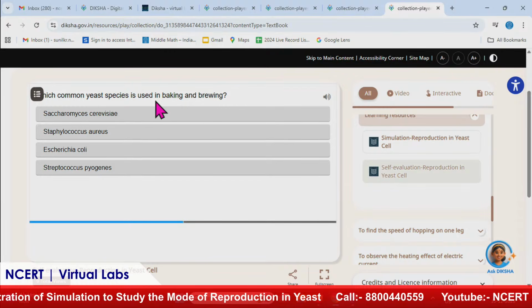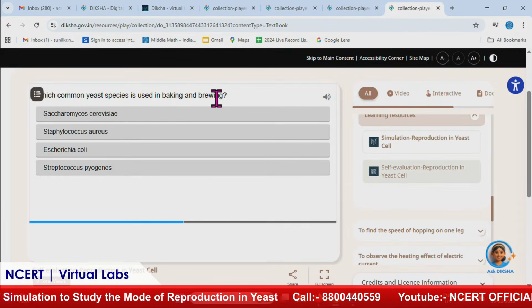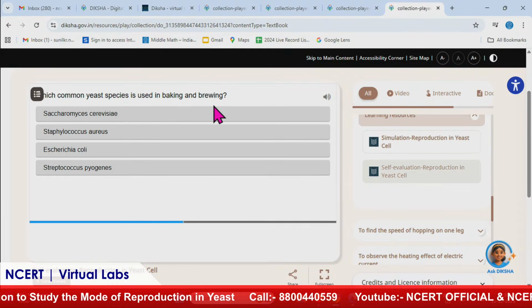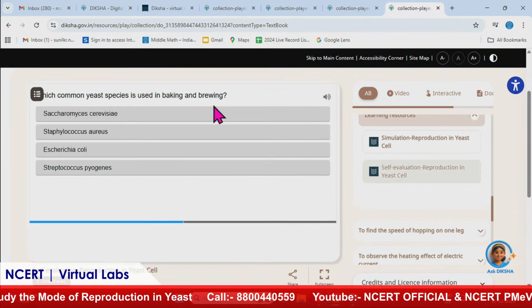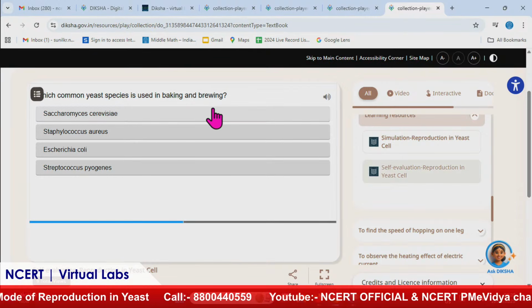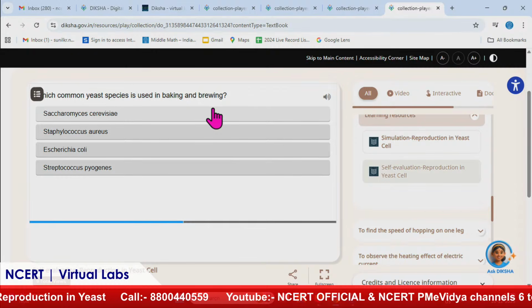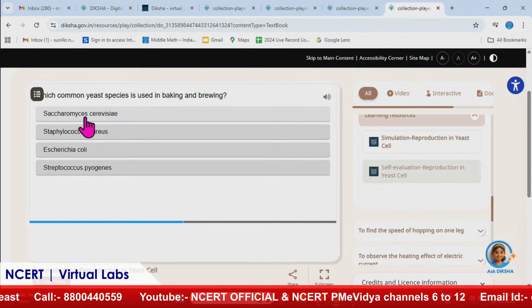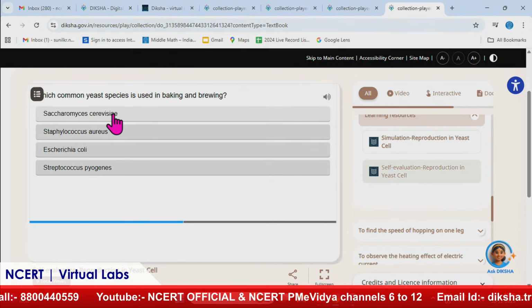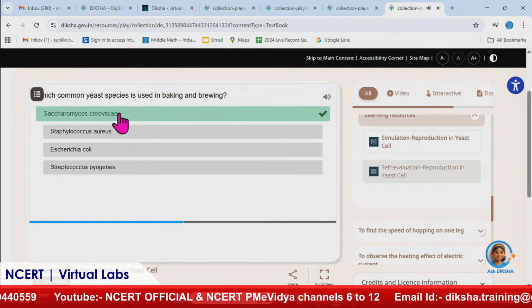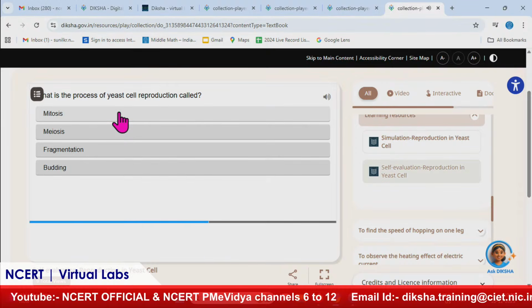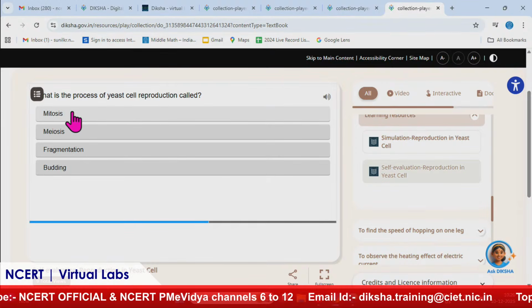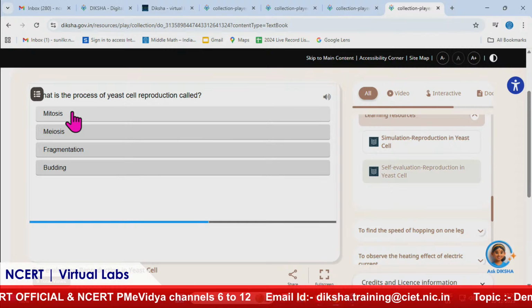Which common yeast species is used in baking and brewing? We were talking about baking like bread. In brewing also it is used. So the hard drinks which are produced, the alcohols which are produced, in that also yeast is utilized, and the one which is commonly used is the first one, that is Saccharomyces cerevisiae. Oh, it's common for both. Yes. We also call it baker's yeast or brewer's yeast.